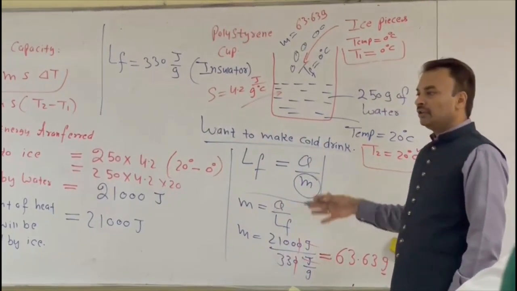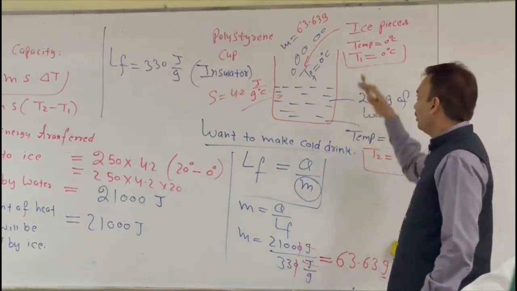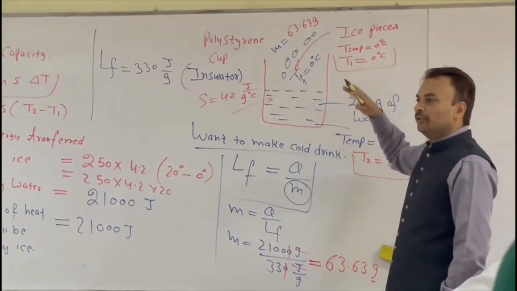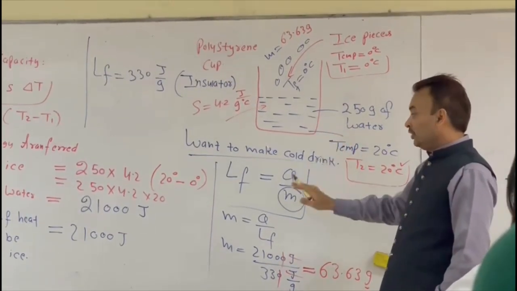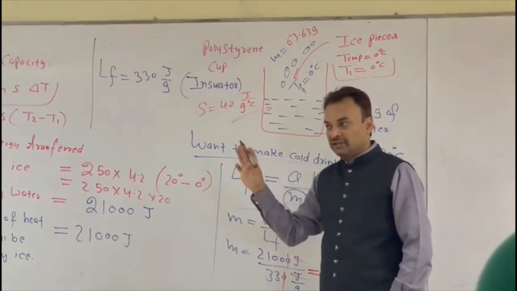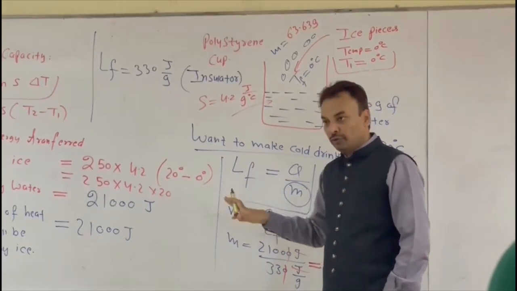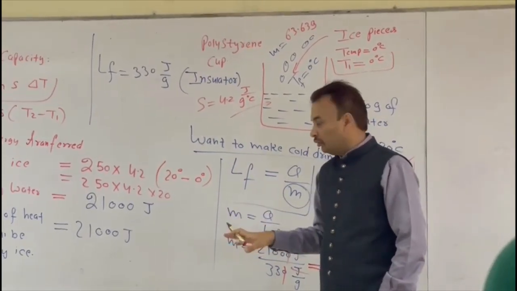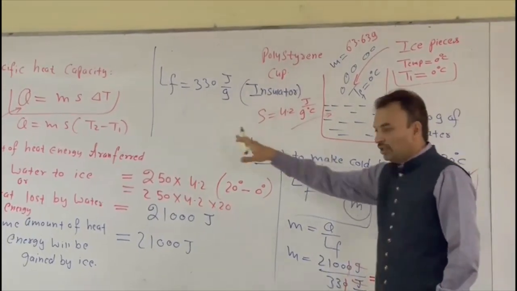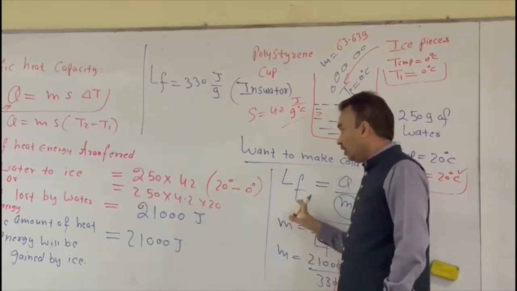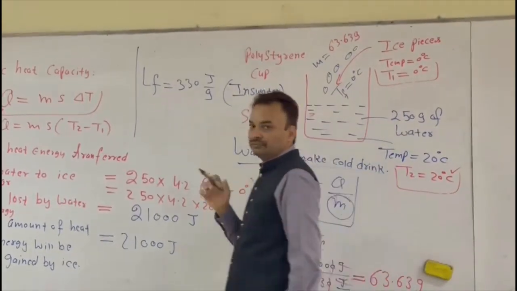And finally, when the cold drink is done, M1 and M2, the two different masses, are now at one temperature, that is 0 degrees C, right? So now when the two different masses are at the same temperature, we will use the formula of latent heat of fusion. Okay, so latent heat of fusion is equal to Q by M. So from here Q is already calculated, and M we can calculate if we are given LF.